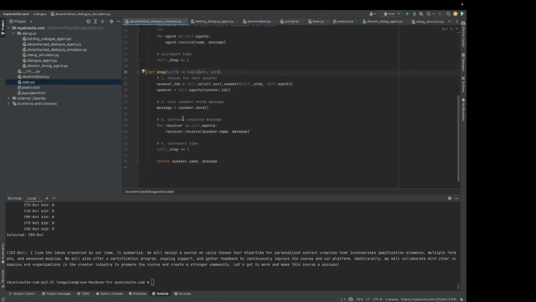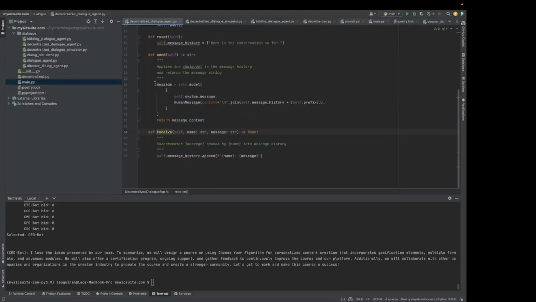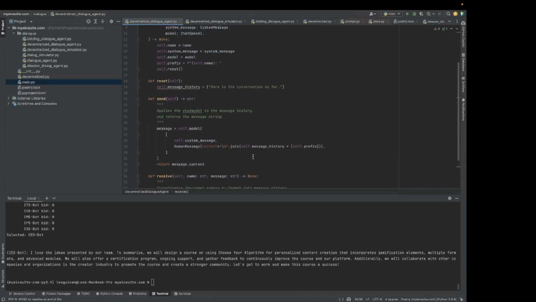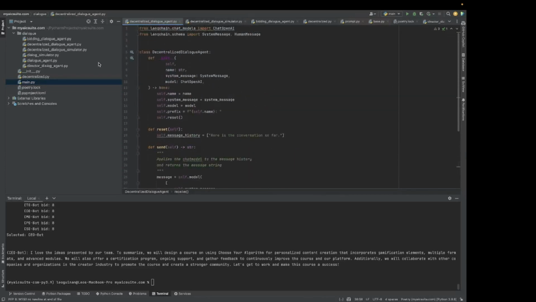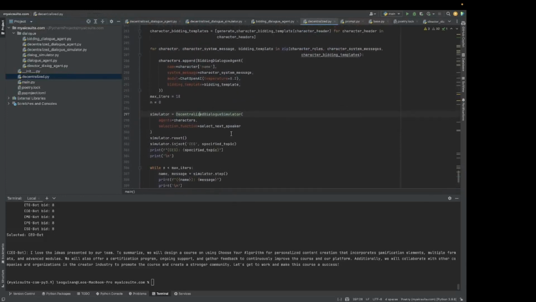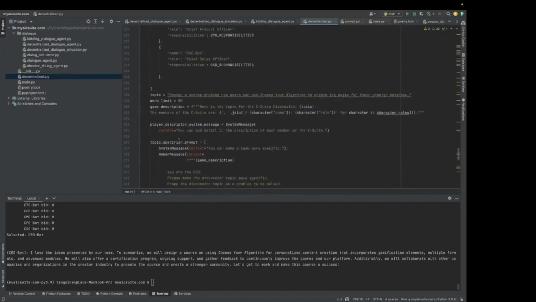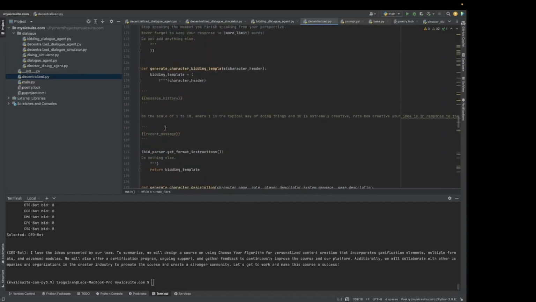If we look at this agent, what it does is figure out who's speaking, send that message, and then pass that message along to all of the other agents, so it adds that to their conversation history. This is how we keep track of what's being said by everybody for each agent. Each agent has its own conversation history based on what all of the other agents said. Now we can go up and look at the bidding template.